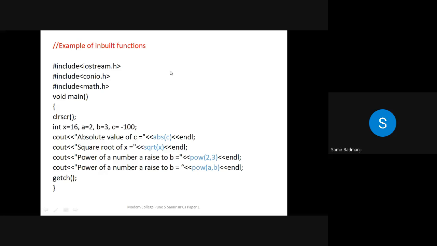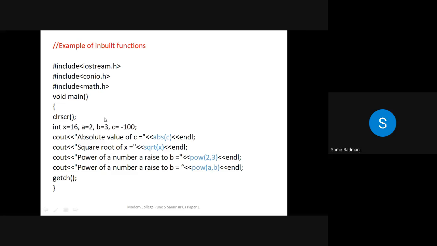So instead of writing that program, see, this function is there called pow. We have to just include the header file math.h and just pass the values to it. Then automatically the answer will come. What would have happened if this function was not there and you had to calculate base and power? You would have to write the whole program of calculating base and power, and then you would have got the result. But here, just by calling this function and including this header file.